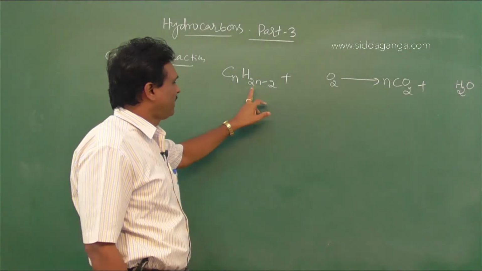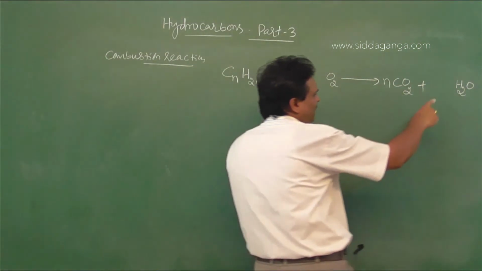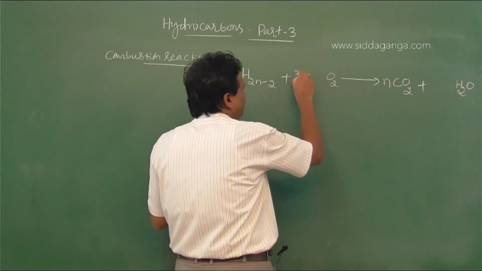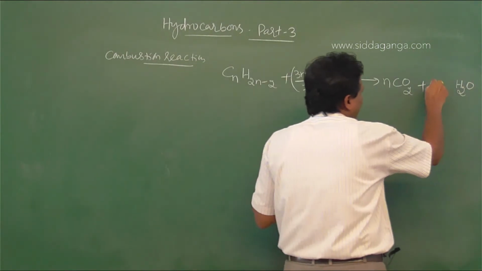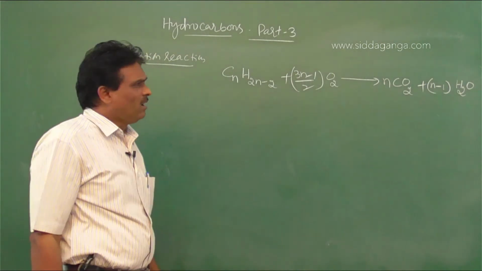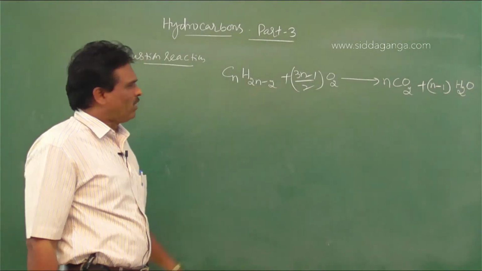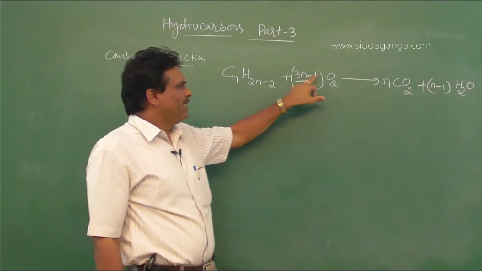Observe here. So how much water should be formed? Here n minus 1 moles of water. The number of moles of oxygen required by 1 mole of alkyne is (3n minus 1) by 2.